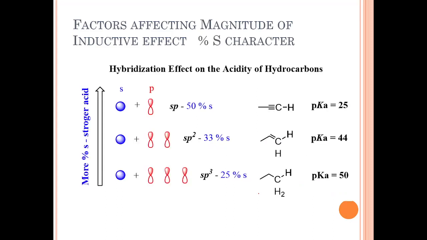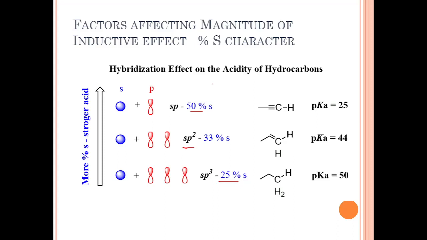The fourth and important factor which affects the inductive effect is the percentage of S character. As I already mentioned, we have 50% S character in sp, 33% in sp2 and 25% in sp3.